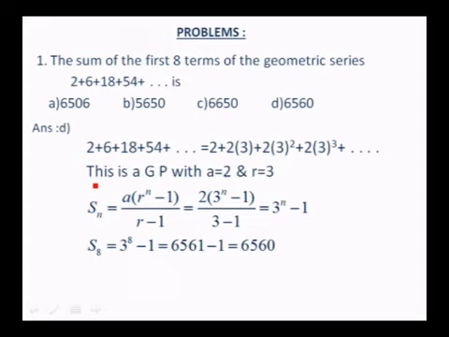But I need the sum of the 8 terms. Therefore, put n is equal to 8 in the above formula. Sn is 3 to the power of n minus 1. So S8 is 3 to the power of 8 minus 1, that is 6561 minus 1. So 6560. So it is an easy one, but the only thing is you have to write the given series in a proper way so that you can easily write down the first term A and the common ratio R.